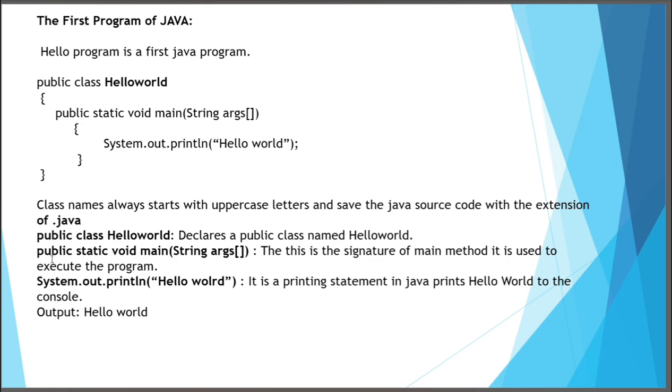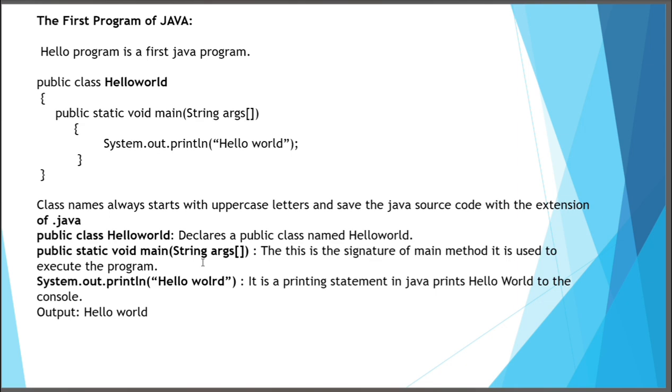Here, public, static, and void are keywords or predefined words. But main is not a keyword and it is not a predefined word. Main is a user defined word. But everyone names the main method main only, because the implementation of the main method is already done in the JDK.